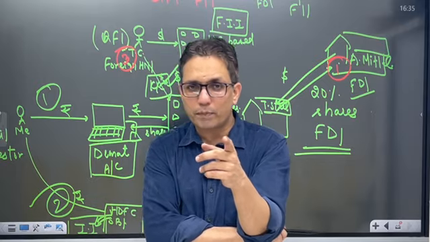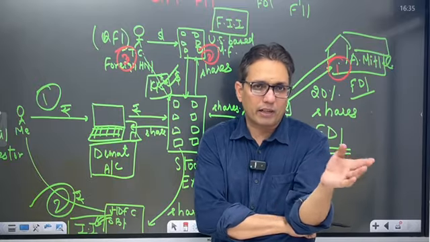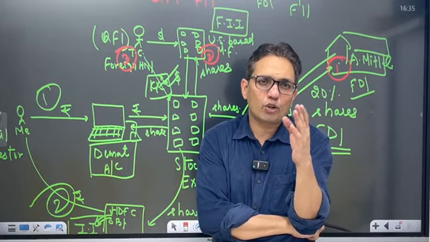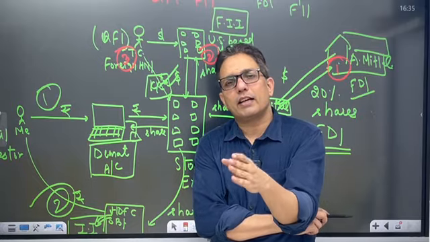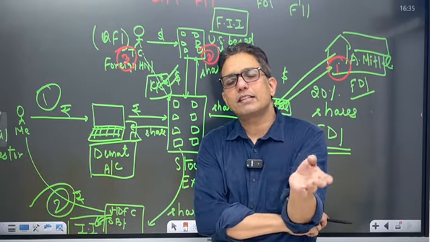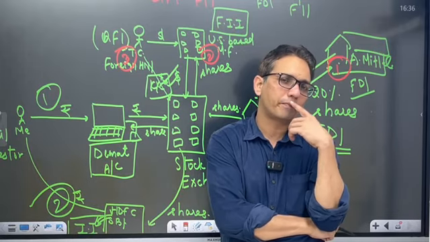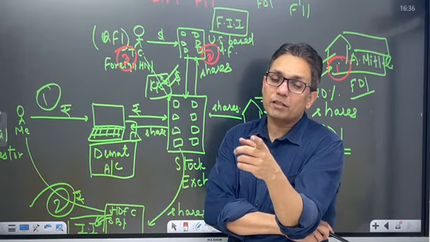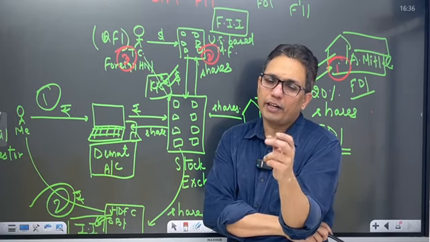Most of the people who are watching my demo right now would have invested in the stock market. Someone must have an account running on Zerodha, and the company in which you invested money, suppose that company is making a profit and the board of directors decides that we will distribute some part of the profit among the shareholders. Then each one of you would get some profit depending upon how much shareholding you have, and that would be called a dividend.